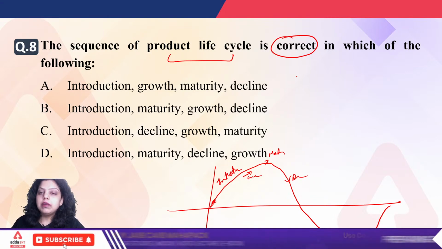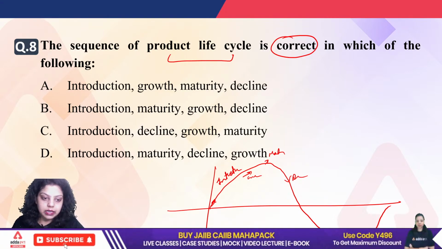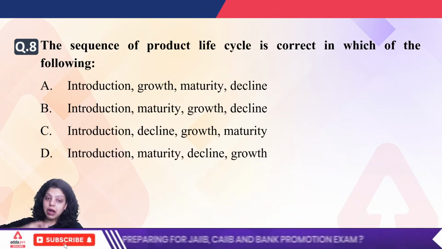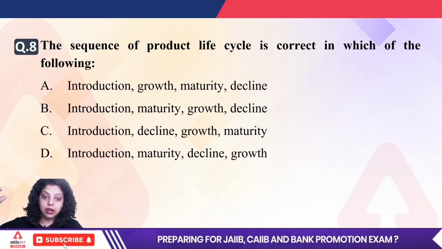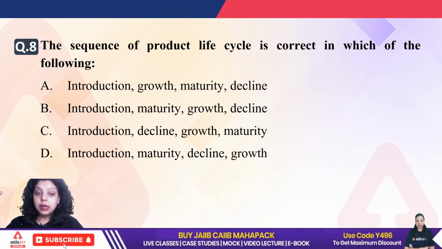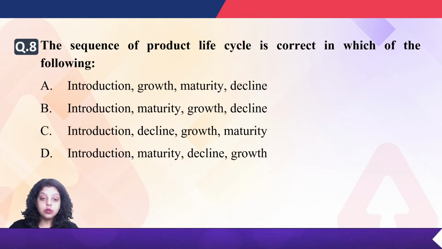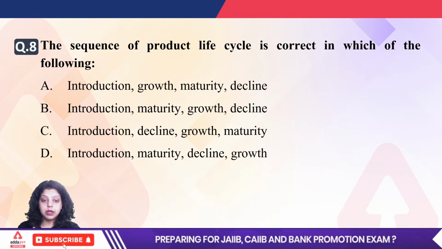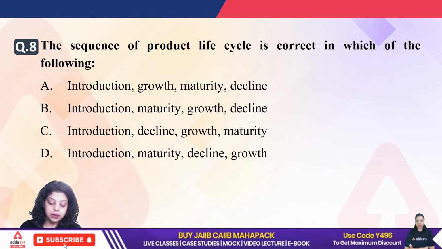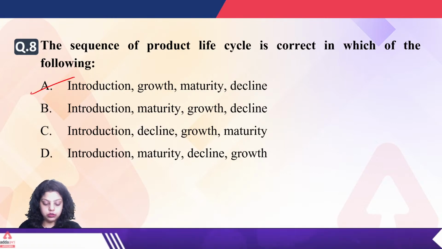Or simply we can understand it like this: the first stage is when you are introducing your product in the market. Second, that product is growing in the market, the demand is increasing for the product. Third is maturity, when the maximum economic indicators will be accepted or compiled by the company related to its product. And decline, when your product is going out of the market. Very good. So the right answer will be A.